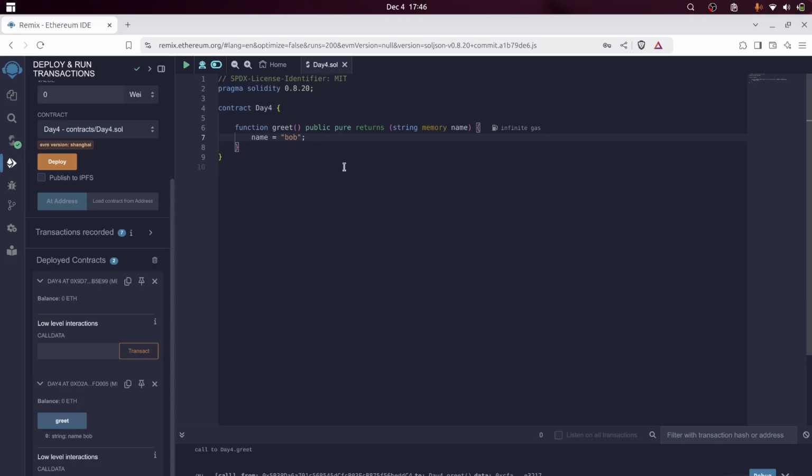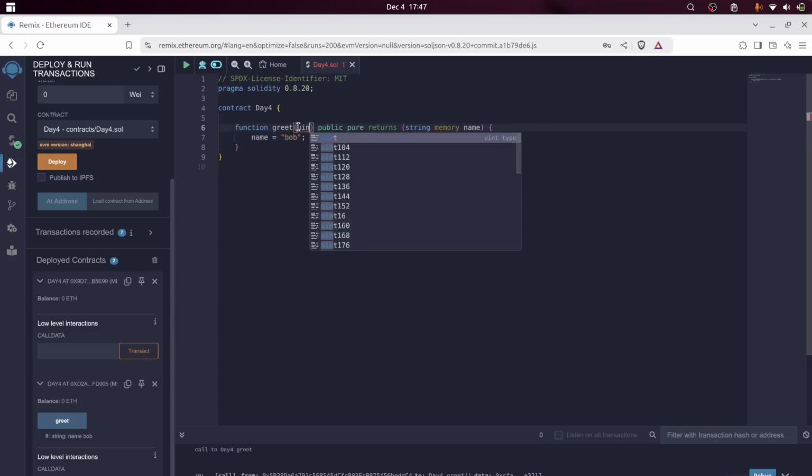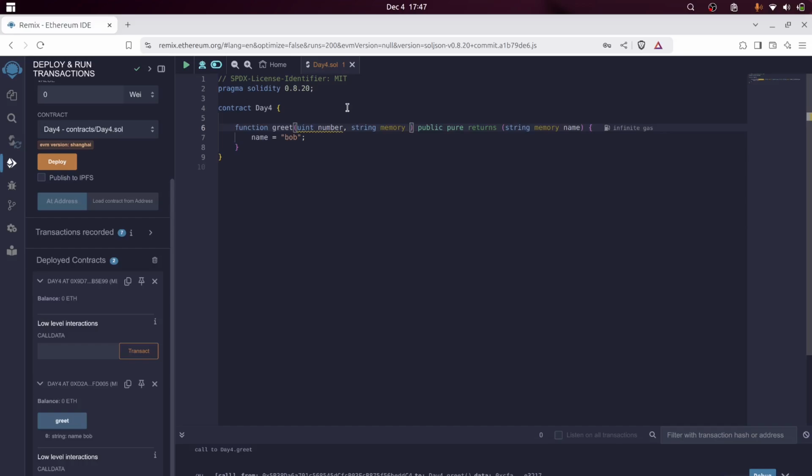And parameters go the same way as in other programming languages, wherein you just specify the data type and the parameter name. You can specify anything, let's say name1 or name2. Ignore the memory part for now, we will see in the next video what it basically specifies. This is how you can specify parameters.